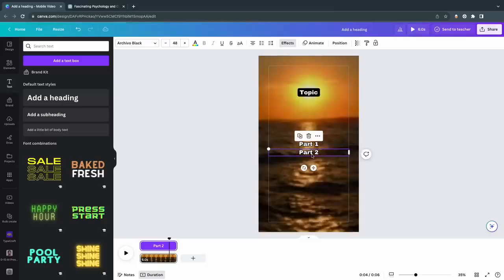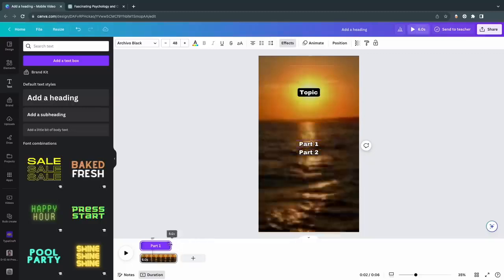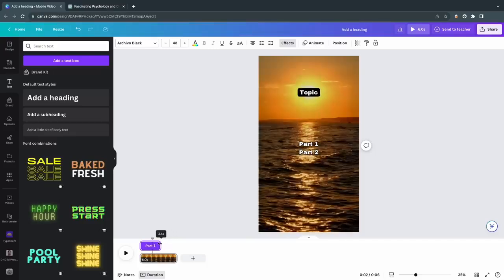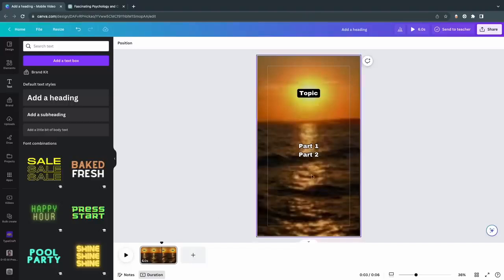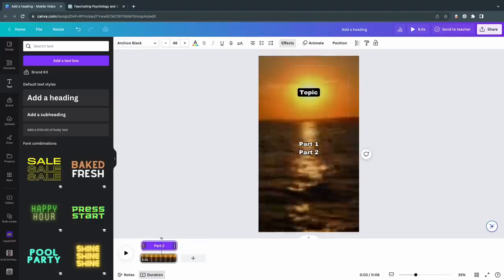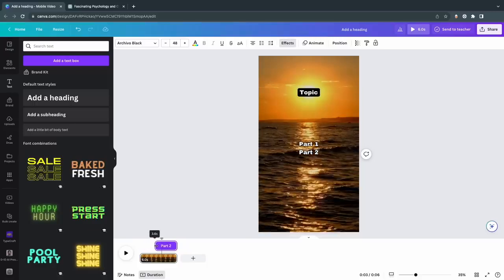This encourages viewers to re-watch the video, leading to longer retention and higher watch rates, which is super important in order to make your video go viral. You can set Part 1 to show for, say, 3.5 seconds, which you can also adjust as needed, and do the same for Part 2, having it appear at 3.5 seconds into the video. Now we're finally at the crazy part.